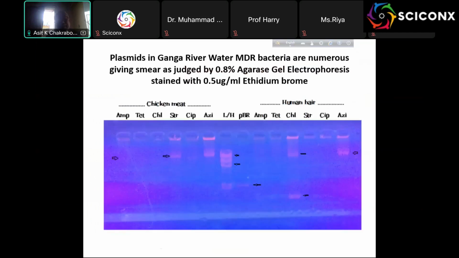And this is one of the problems we faced when we ran the plasmid isolated from the KT1 E. coli. There is a smear, and we thought we had some problem in the plasmid isolation. But every day I use plasmid. Why is there a problem? So we isolated from chicken meat bacteria and then human hair bacteria. Then we got some distinct bands, and we just cut those bands and transformed into E. coli DH5 alpha, which has no MDR gene.